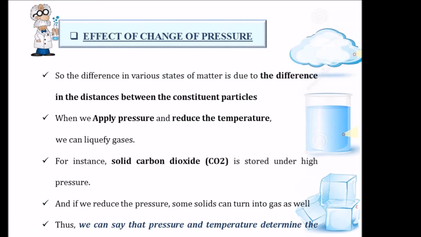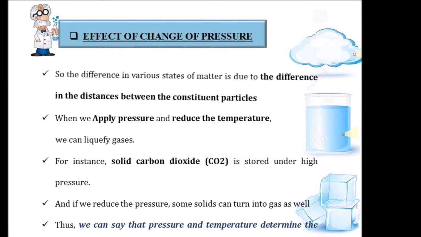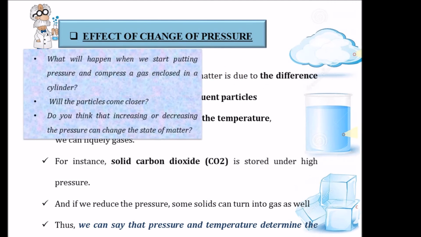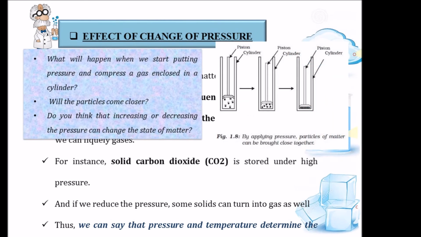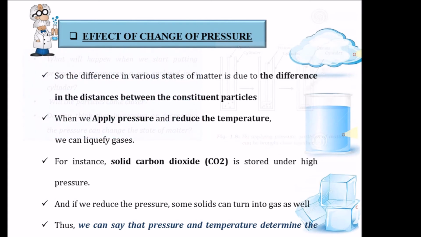So now let's see how matter changes from one state to another due to the change in pressure. From the previous slides, we understood that the difference in various states of matter is due to the difference in the distance between the particles. In gases, the particles are loosely packed. So what will happen if we apply pressure and compress the gas in a cylinder? If we increase the pressure, the particles will come closer, and with the increase in pressure and if we reduce the temperature, we could liquefy the gas.